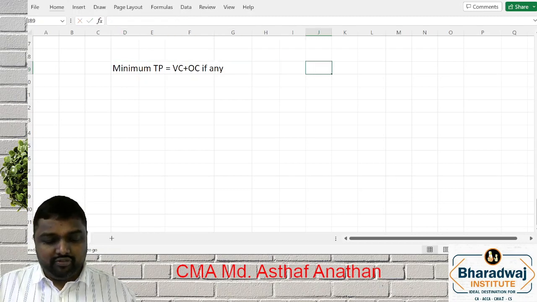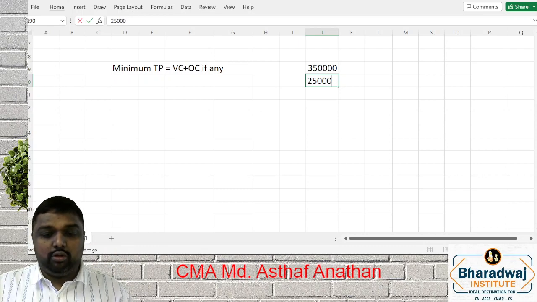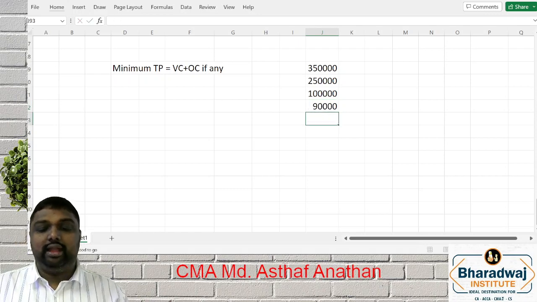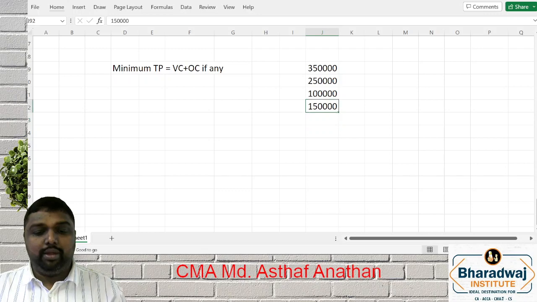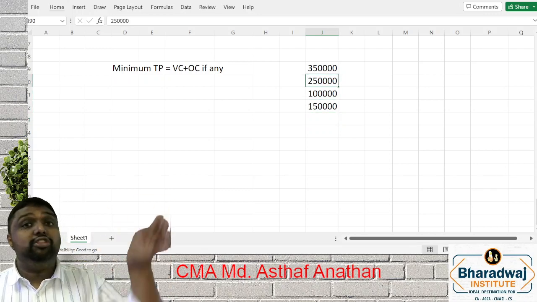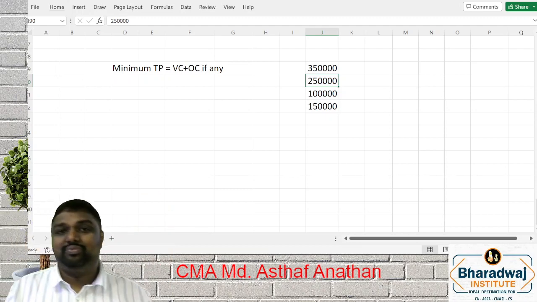See, my dear friends, 350 is the total. 250 outside you are selling. So you have an idle capacity of what? 1 lakh. The requirement is only 90. Suppose the requirement is 1 lakh 50. Then what will happen? Your excess is 1 lakh only. From external sales, you have to take 50,000 extra. That is a big challenge for you.